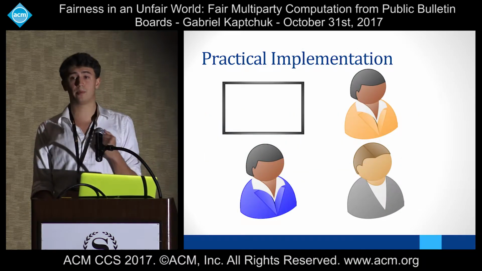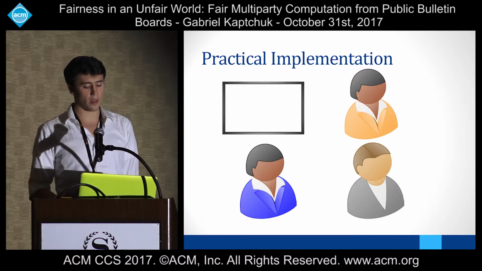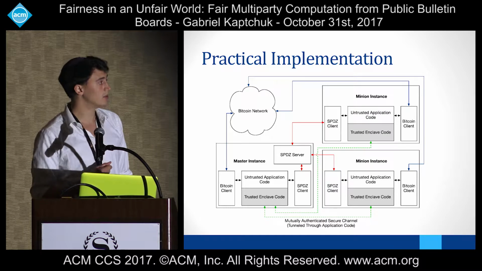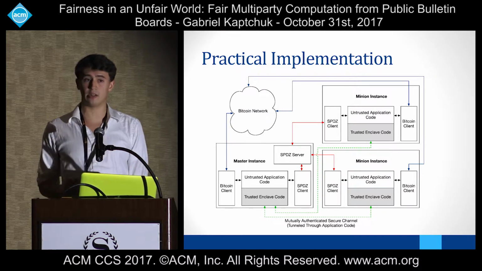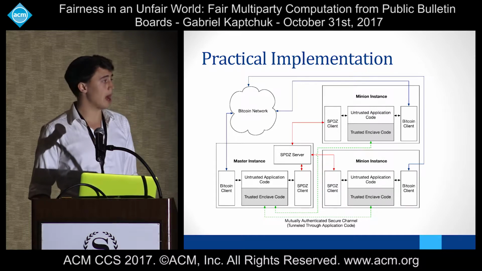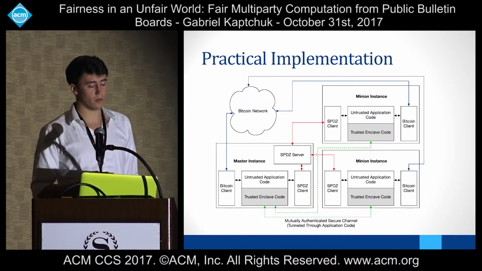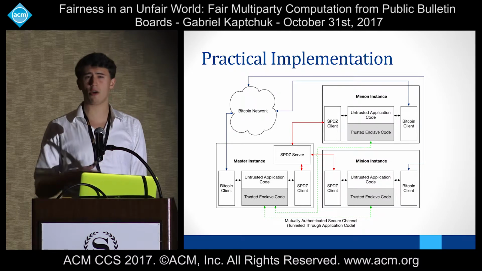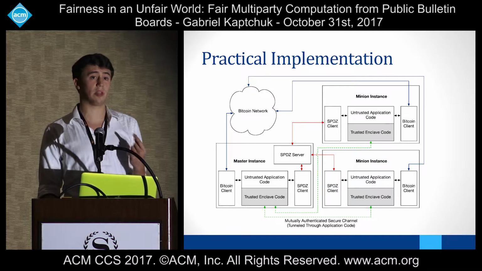So our practical implementation is going to involve, once again, a bulletin board and a number of players. Our implementation looks like this, which is obviously an unnecessarily complicated diagram, so we're going to break it down into its various pieces. The first one is this SPDZ server and the SPDZ clients. Once again, we don't really have to care about the details of how the MPC itself works. We have to basically do one really important thing.